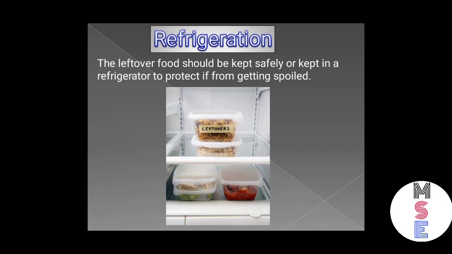Then the leftover food should be kept safely or kept in a refrigerator to protect it from getting spoiled. The temperature inside a refrigerator is very low, so germs cannot grow well inside it. So we can keep vegetables, fruits and leftover food fresh for a few days in a refrigerator, and in a deep freezer we can keep food fresh for several months.